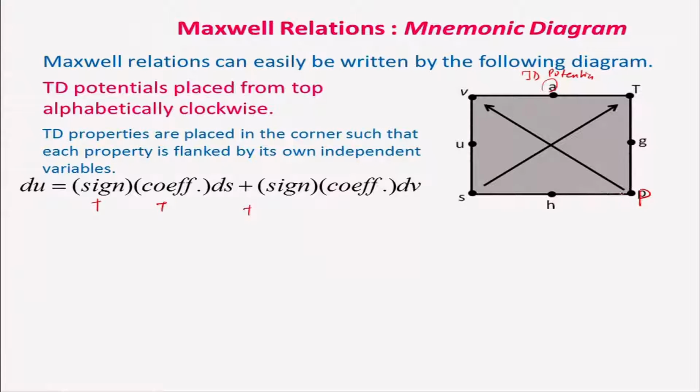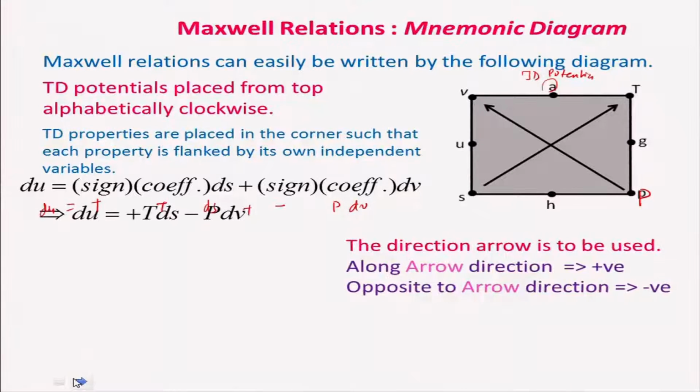Similarly, the sign for this, V, is negative because it is in the opposite direction of the arrow. So it will be a negative sign, and the coefficient will be P. So if you look at this, it is dS, dV, and it is equal to dU. So you can write dU is equal to TdS minus PdV. This is the Gibbs relation. If you can remember it, fine, otherwise this diagram will be helpful to remember, keeping the sign in this.